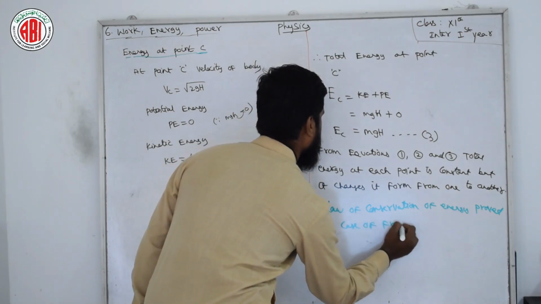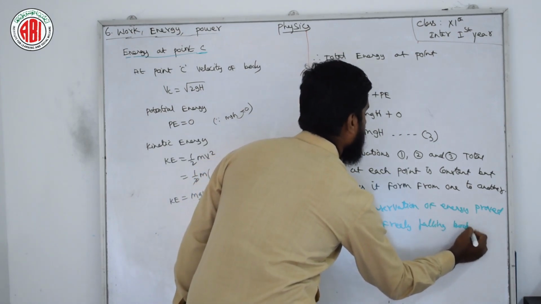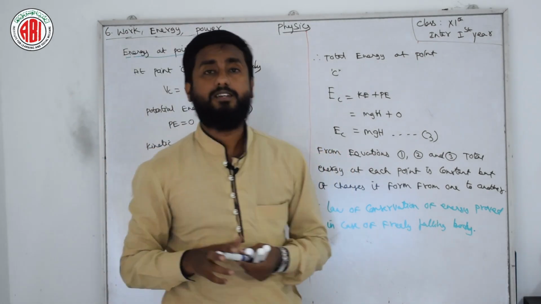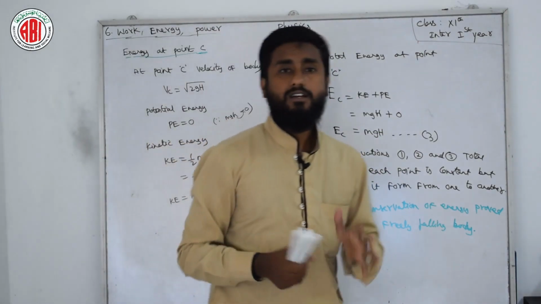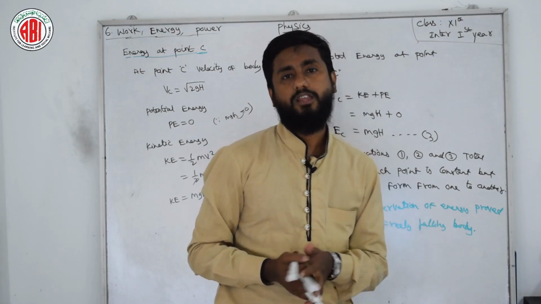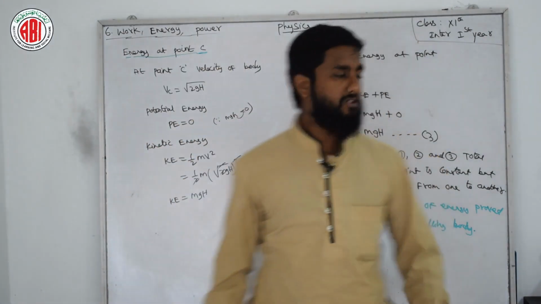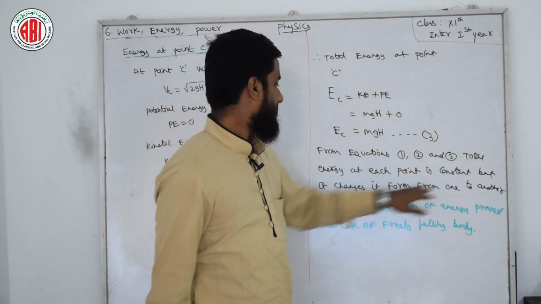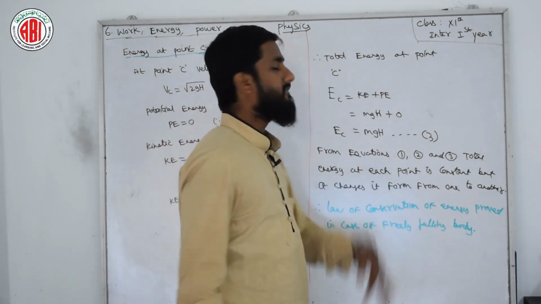So this is one of the important answers you need to remember and keep with you. Related to this answer, it might be asked in JEE for MPC students or NEET for BPC students, with a few reasoning questions like how can we say that law of conservation of energy holds in case of freely falling body. They will give a few options. Now copy down energy at point C also and write the final conclusion: from equations 1, 2 and 3, total energy at each point is constant but it changes its form from one to another. Therefore, law of conservation of energy is proved in case of freely falling body.